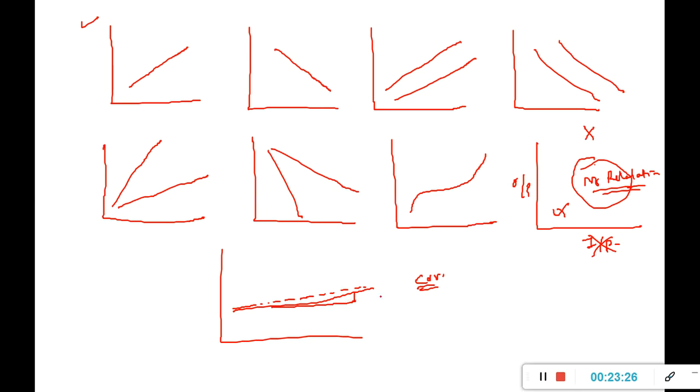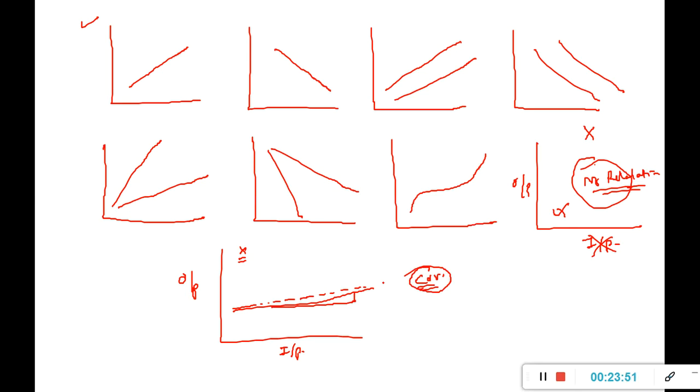If there is almost no slope, then I may not take this variable, because it is not influencing my output variable much. So it depends on what type of plot I am getting and what correlation coefficient I am getting. I will decide on that basis whether to take those variables or not, okay?